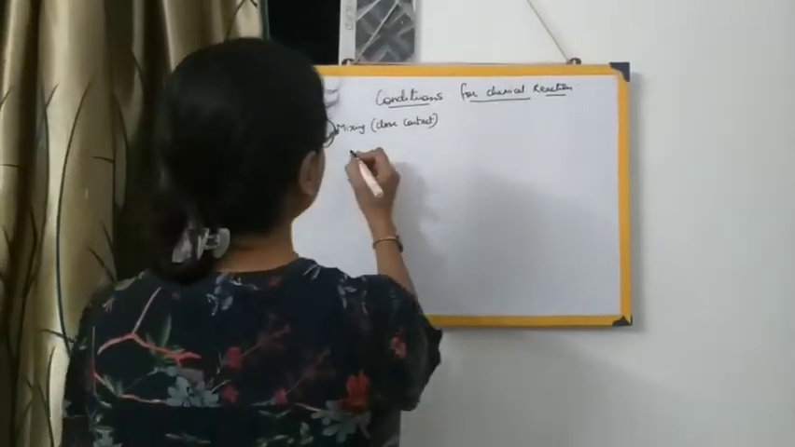So the same thing happens with the chemical substances also. That is, for the substances to react with each other, they should be brought in close contact with each other, or they should be mixed with each other. So I'll give you an example over here, that is lead nitrate.